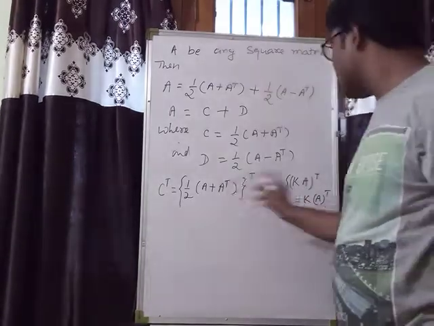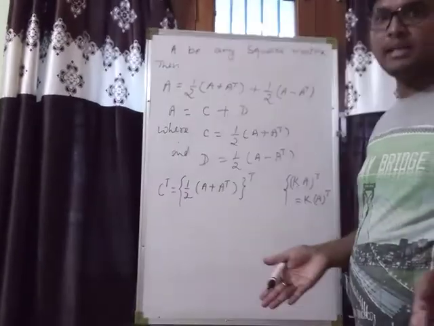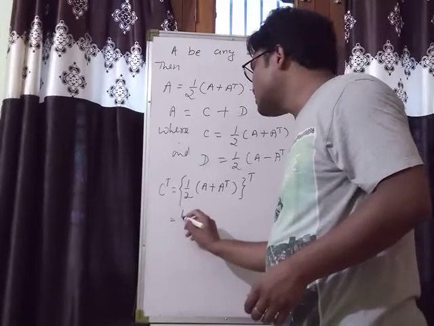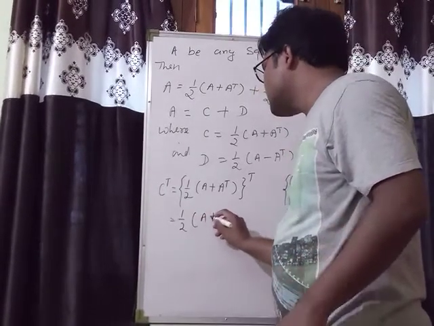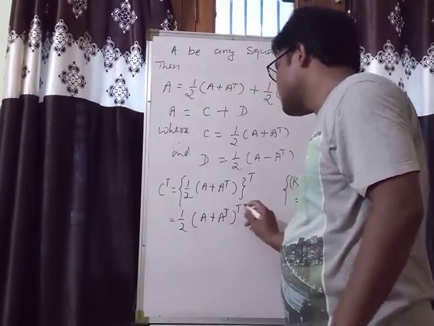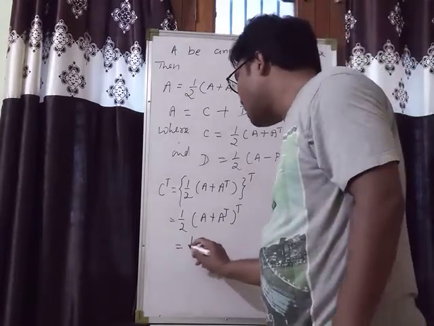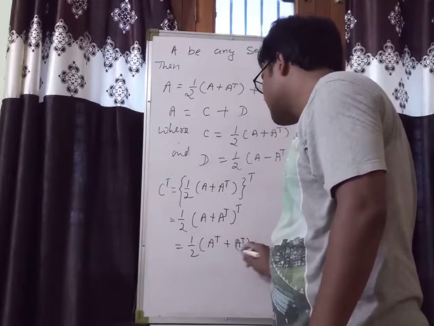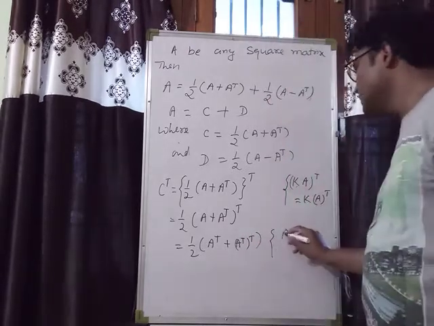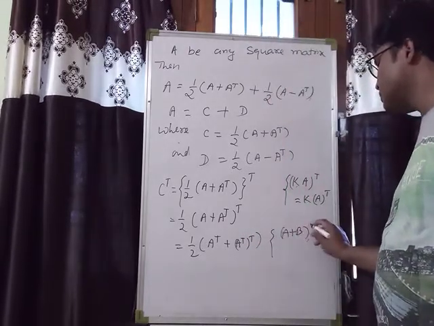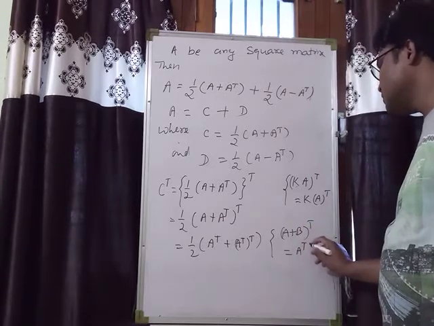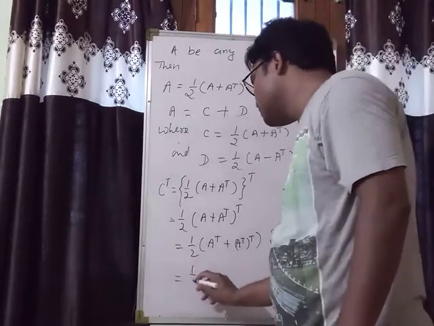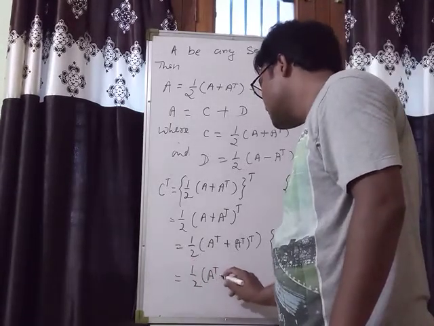So by using this, K is any scalar, K is any constant, so 1 by 2 outside हो जाएगा, that will be A plus A transpose whole transpose. Clearly that is equal to half, this is A transpose plus A transpose transpose, by using A plus B transpose is equal to A transpose plus B transpose. So from here we have 1 by 2 A transpose plus A.